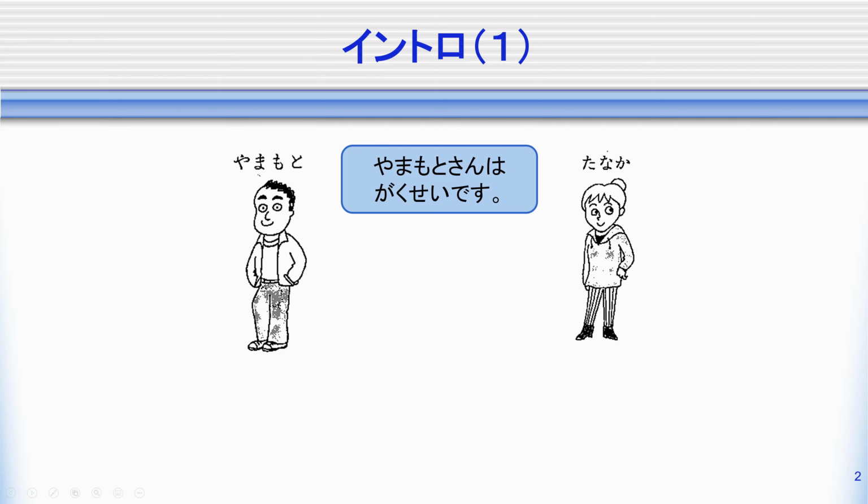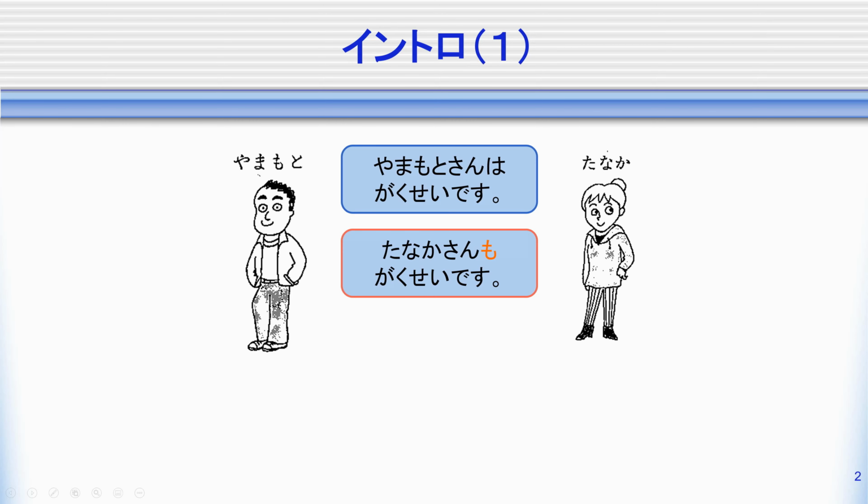Yamamoto-san wa gakusei desu. So Yamamoto-san is a student. Tanaka-san mo gakusei desu. So Tanaka-san is also a student. Yamamoto-san is a student, and Tanaka-san is also a student. That's how this particle mo works.